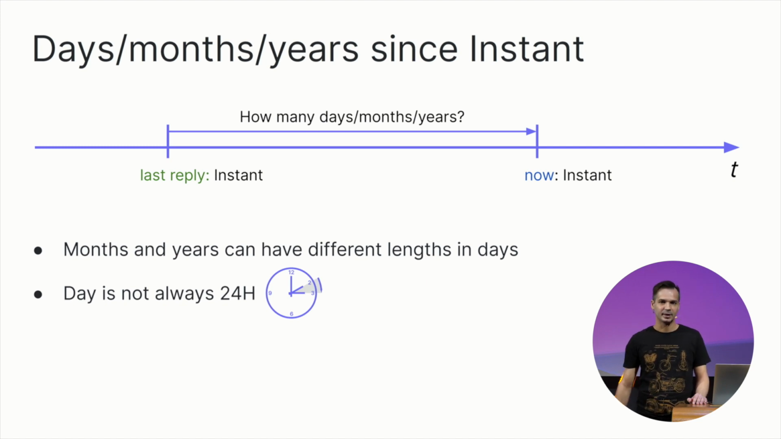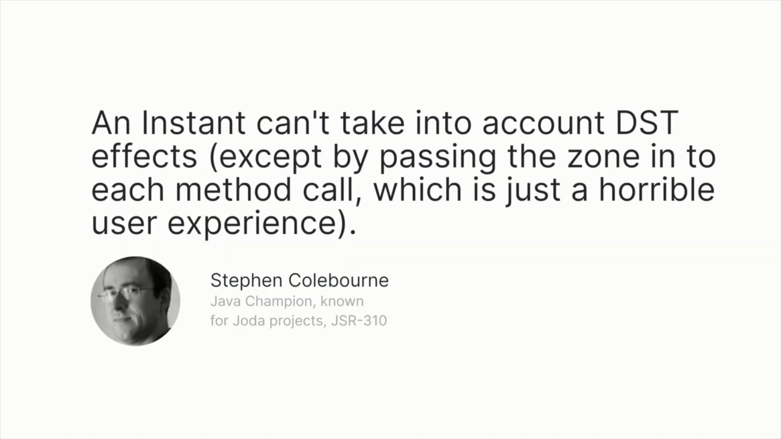The second problem is that a day is not always 24 hours, as we have seen in the daylight saving time examples. It can have fewer hours when one is skipped, it can have more hours when one is counted twice. So the operation we want to perform with these instants needs to account for these daylight saving time effects between them.